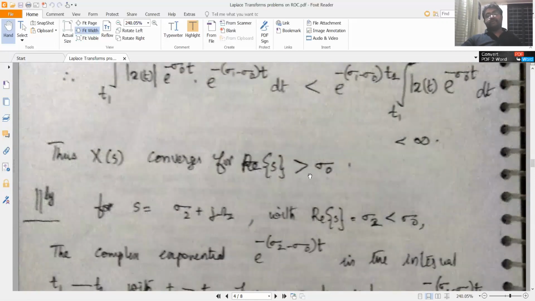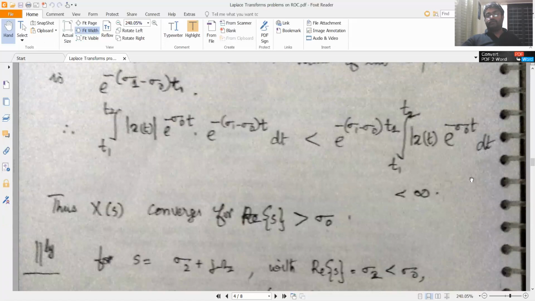Now, you already have that this integral is finite because x of t has a Laplace transform at s equal to sigma 0. That was our initial assumption. So this is less than infinity. Why? Because e raised to minus sigma 1 minus sigma 0 into t is an exponential decreasing function, and e raised to minus sigma 1 minus sigma 0 into t1 is a finite value. So a finite value times this finite value is therefore finite and less than infinity.